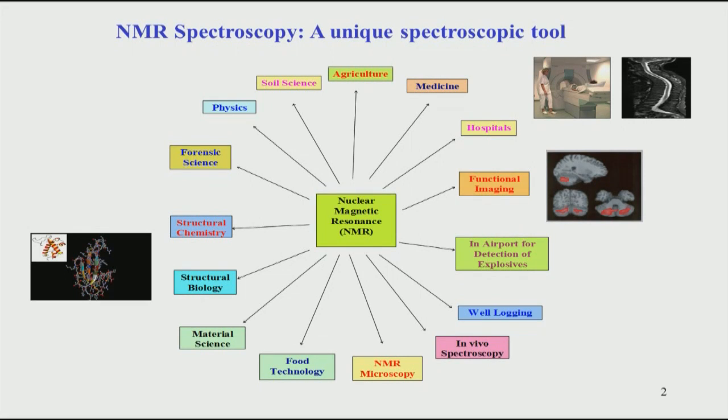NMR spectroscopy is also used in different areas like NMR microscopy and food technology. In fact, testing of many food products nowadays in many companies abroad is done by NMR spectroscopy. But the major focus of this course will be on structural biology and structural chemistry. These are two major applications which have come up in the last 20 years, and we will see how nicely NMR spectroscopy can be used in this area.